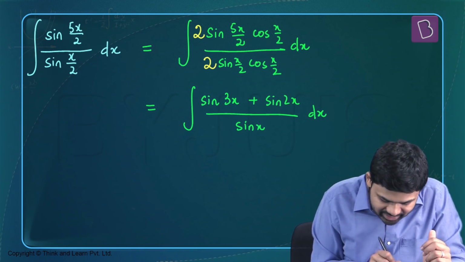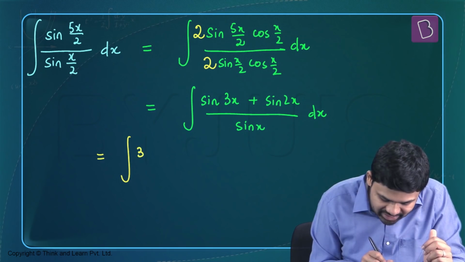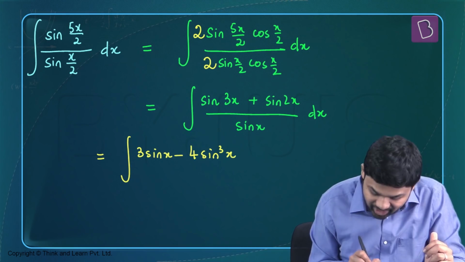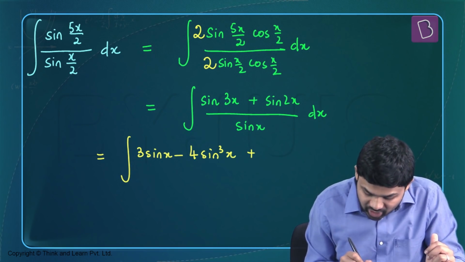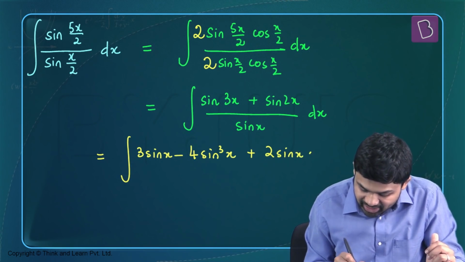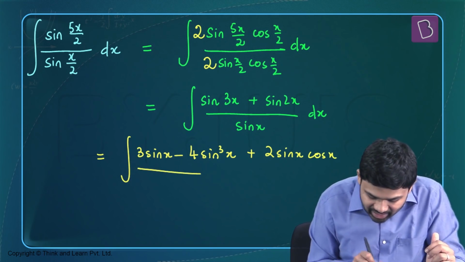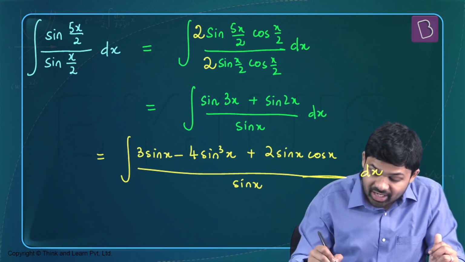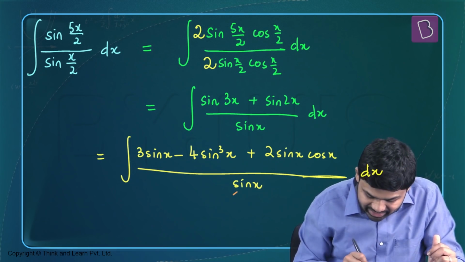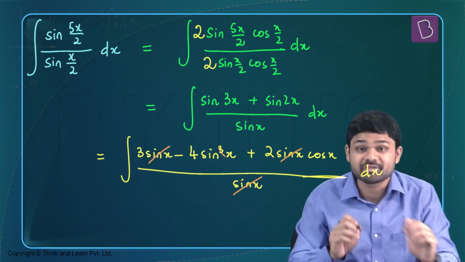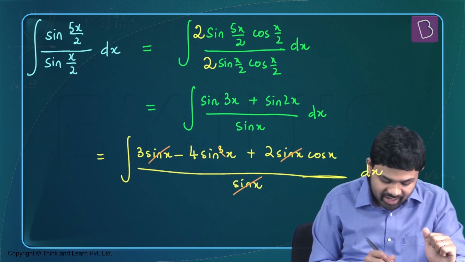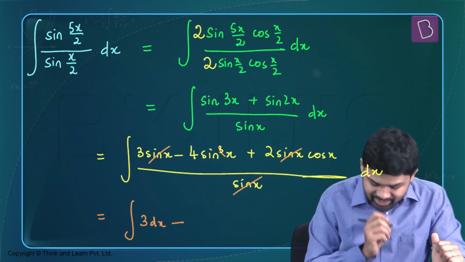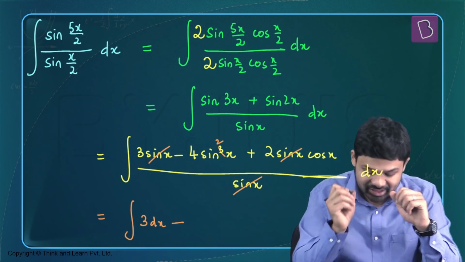So I'm going to rewrite this as integral of 3 sine x minus 4 sine cube x, that's the expression for sine 3x, plus 2 sine x cos x, that's the expression for sine 2x, and divide this entire thing by sine x, and of course we have to integrate with respect to x. Now you can see that I can very easily cancel out one of the sine x's from each term in the numerator, and my integral simplifies to integral of 3 dx minus well, I still have a sine square x